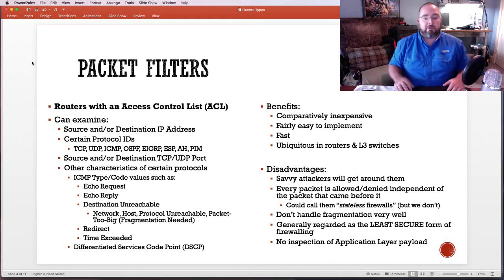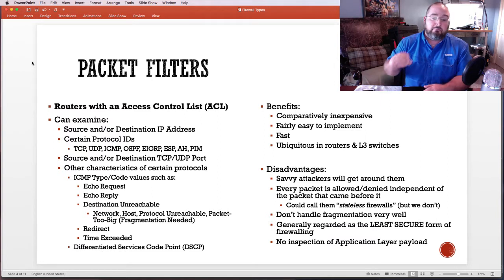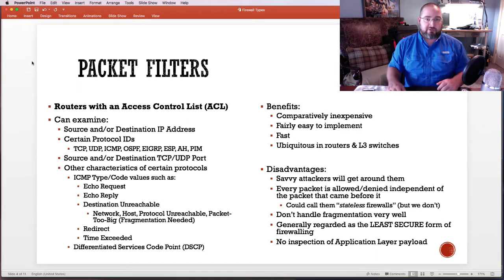So it's not just about going in and saying IP is permitted or IP is denied. You can be granular. You can be specific and say echo request and echo reply are permitted, but all the other ICMP traffic is denied, if that's what you wanted to say. But you have that capacity to do that.